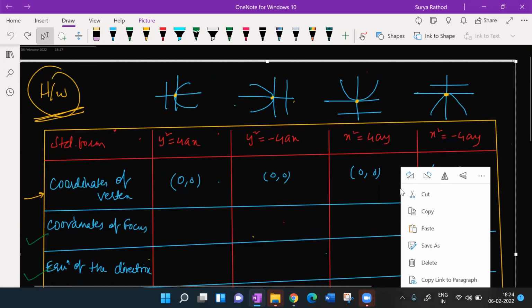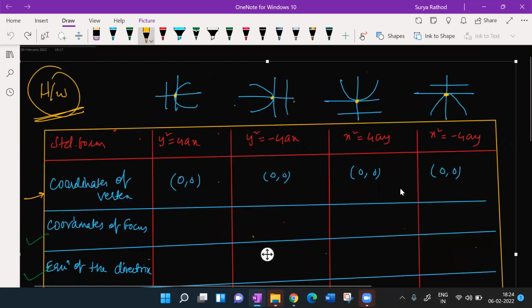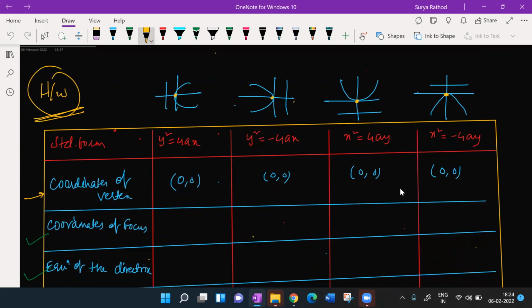Yesterday we have done the basic introduction. But I asked you guys to revise the notes, and many of you didn't revise. Tell me, where would be the focus of the parabola, and what is axis? What is latus rectum? What is directrix?